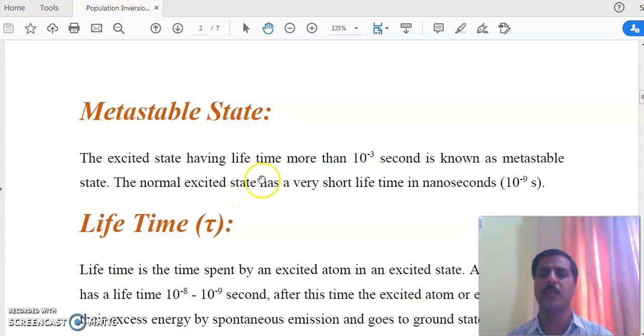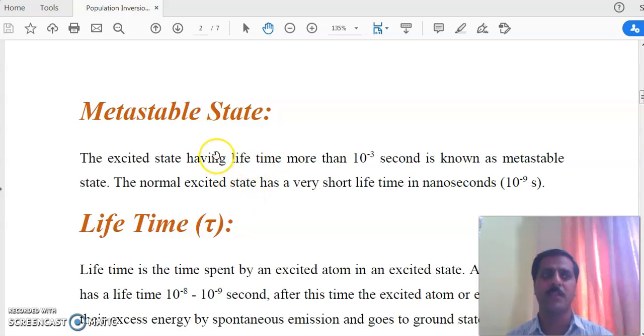So simply remember, metastable states are the additionally created traps. They are not the excited state. They are additionally created and their lifetime is larger as compared to the normal excited state. And again I remind you, we never create excited states, but traps are created.